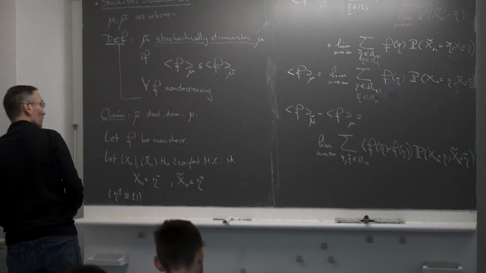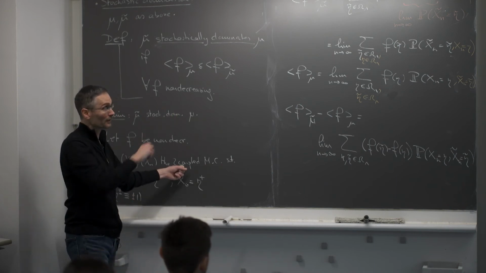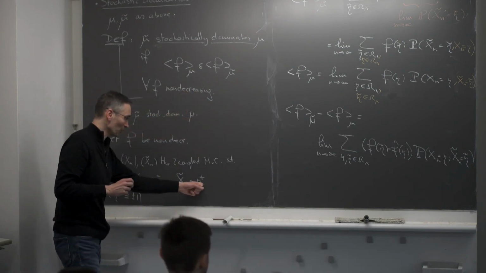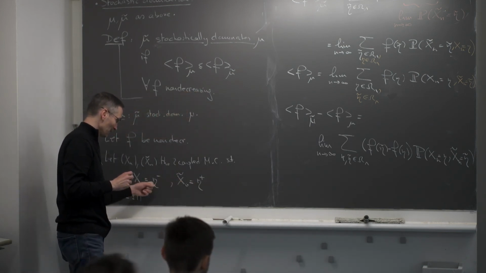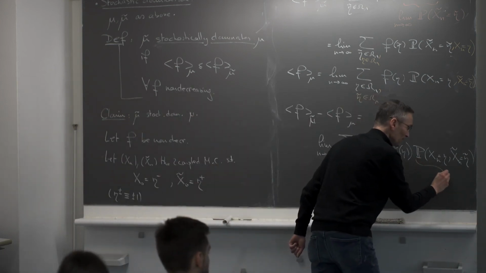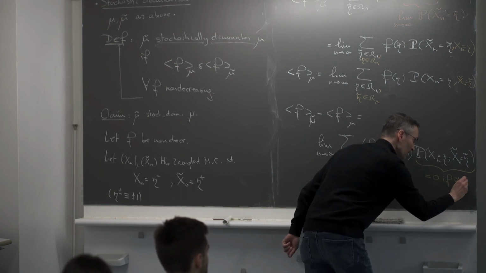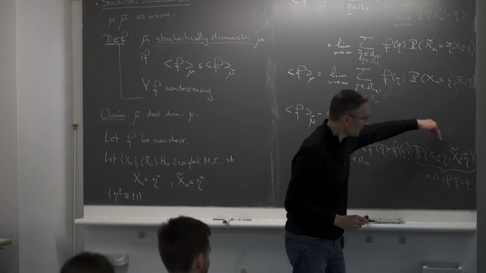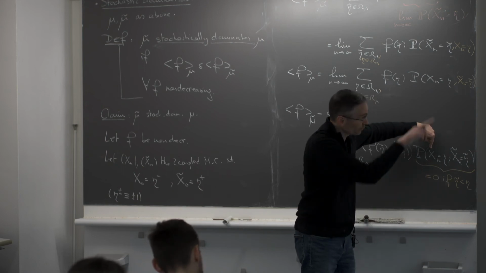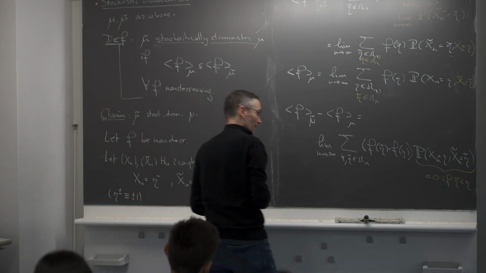And now we are going to use the fact that x and x tilde are coupled using this monotone coupling that I discussed before. This tells you that since x tilde started in a configuration that was higher than the starting configuration of x, this order is preserved all the time, so this probability is equal to 0 if eta tilde is smaller than eta. It's not possible that the chain x tilde takes a smaller value than the chain x. We proved that this is not possible. So this is 0 if this inequality is satisfied.